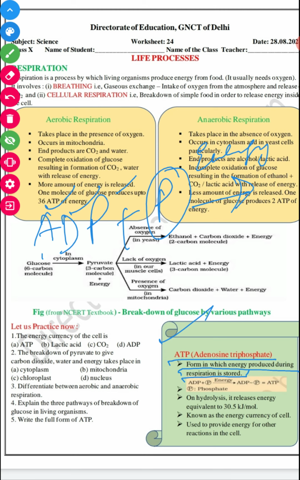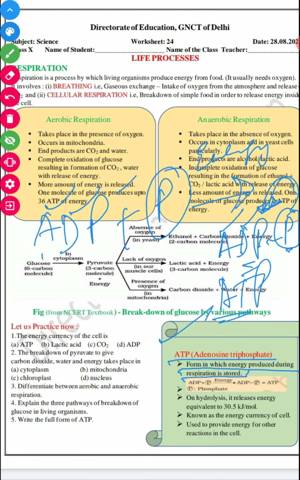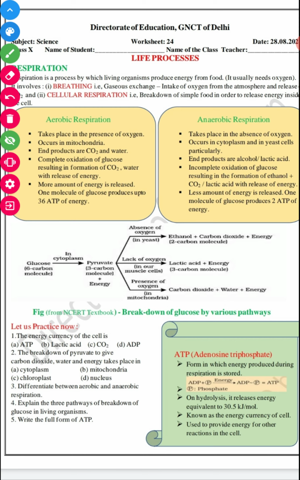When one phosphate is added to ADP, adenosine diphosphate, it is called ATP, adenosine triphosphate. On hydrolysis it releases energy equivalent to 30.5 kilojoules per mole.